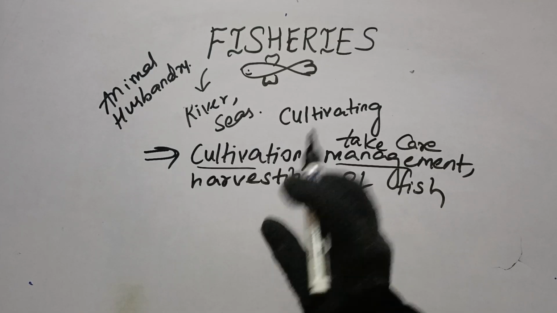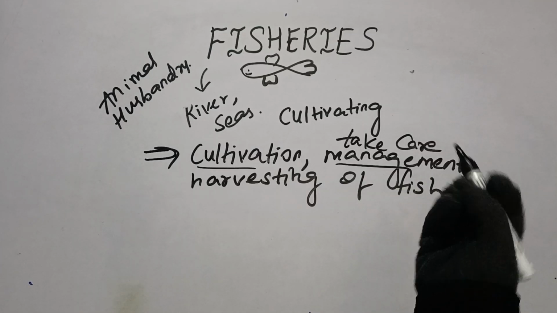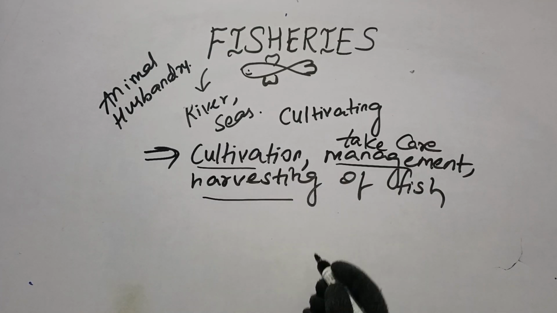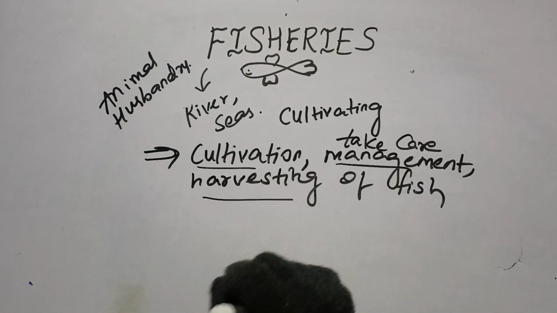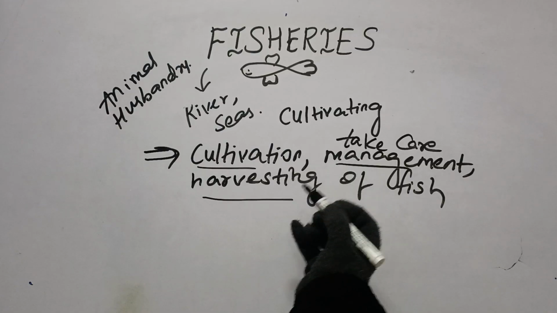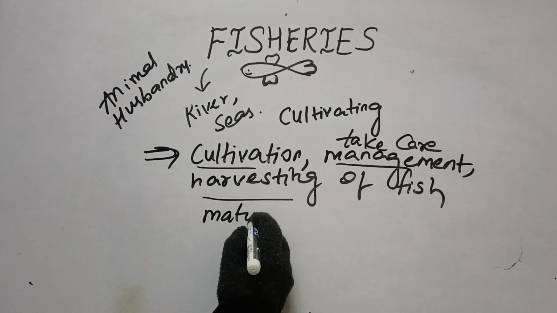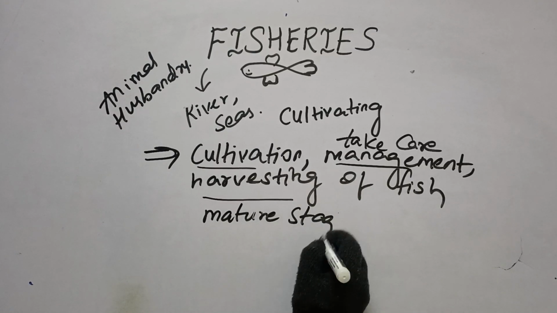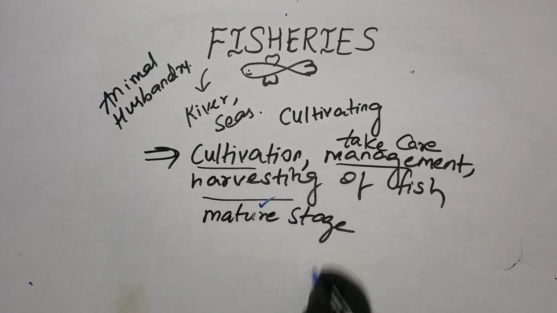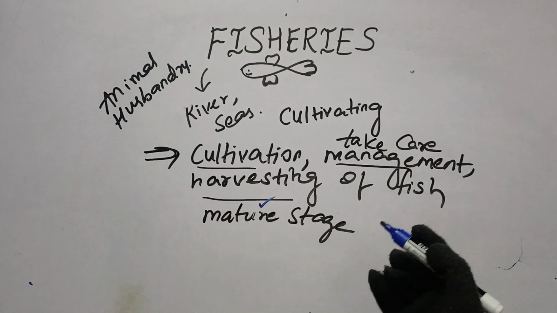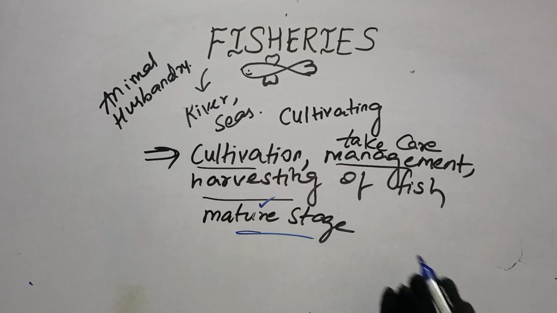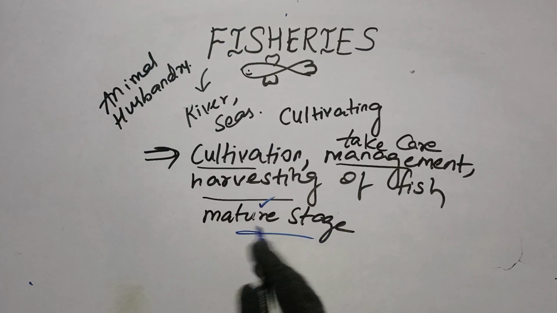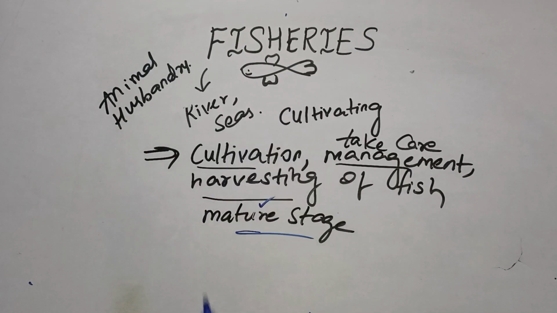Along with that, when they are fully grown up to their mature stage, then we are going to harvest them. Just like when crops are grown, we cut and collect them, in the same manner, when the fishes reach their mature stage, we are going to collect them. After harvesting, we may sell or preserve, all that depends. So we understood the basic meaning of fisheries.